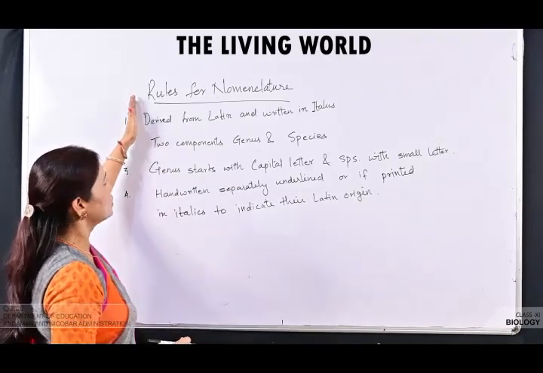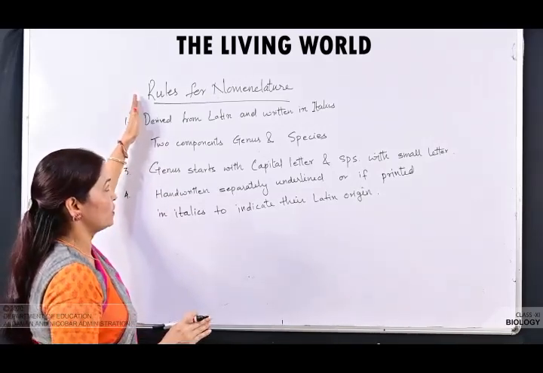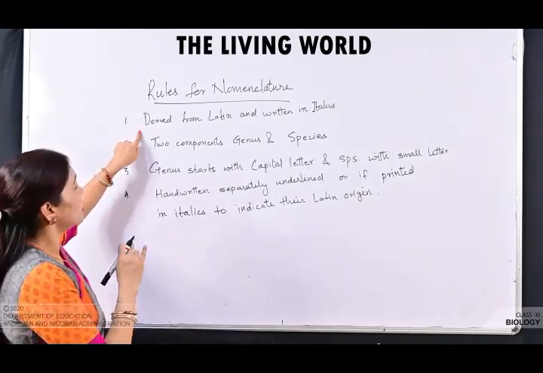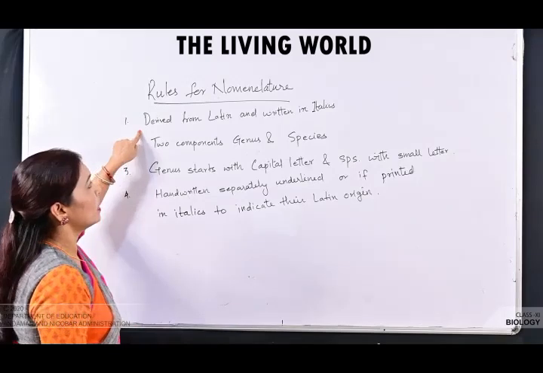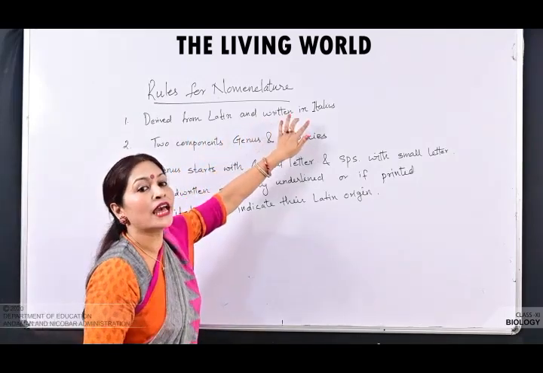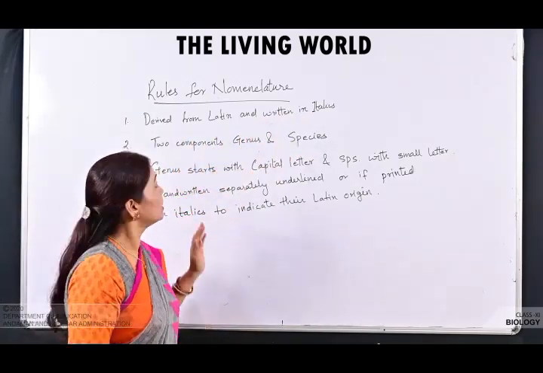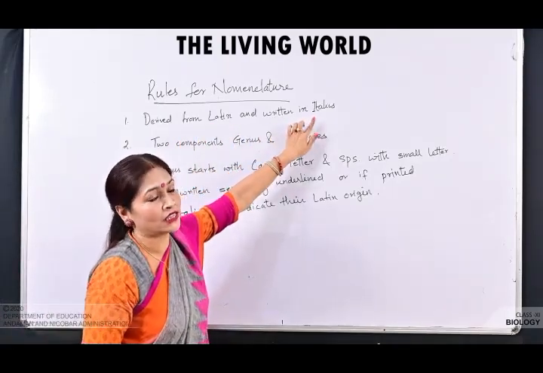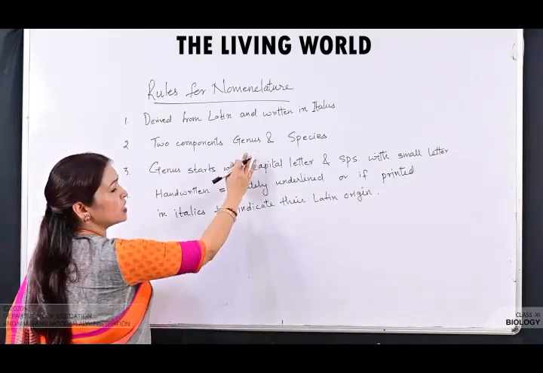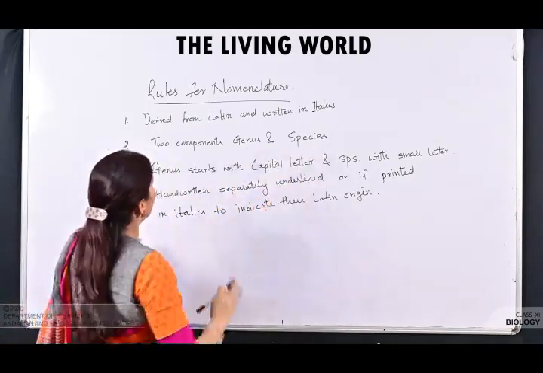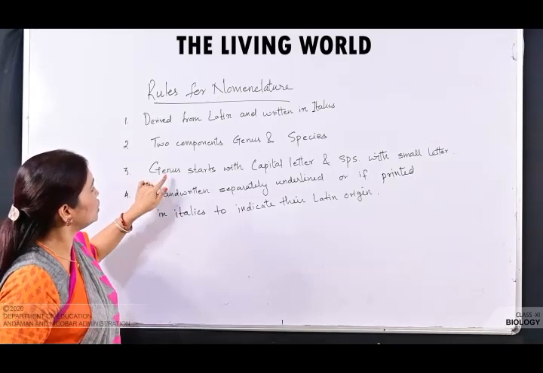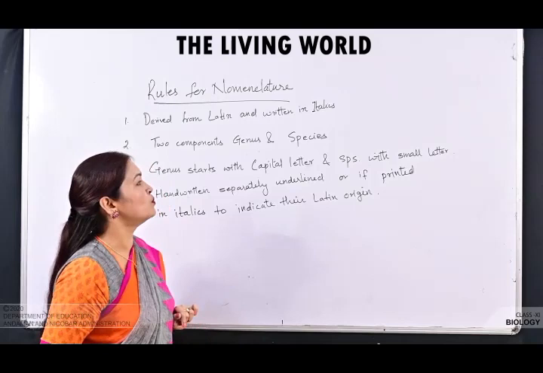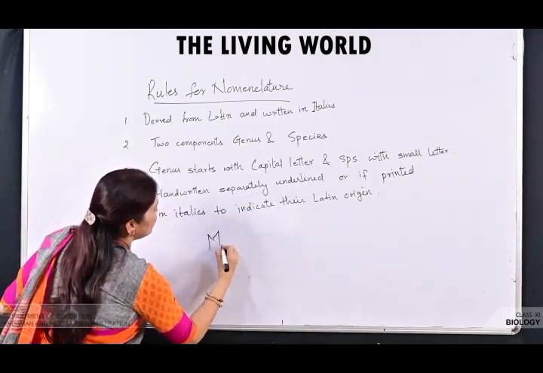Now there are certain rules for writing this nomenclature or giving the scientific name. Now we will see the rules of nomenclature. The first is that they are derived from Latin and they are written in italics. These biological names are derived from Latin words and they are written in italics font. Italics font में लिखा जाता है. They have two components, that is the genus and the species. The third rule is that the genus always starts with a capital letter and the species starts with a small letter. For example, Mangifera